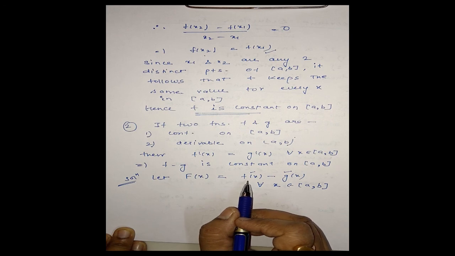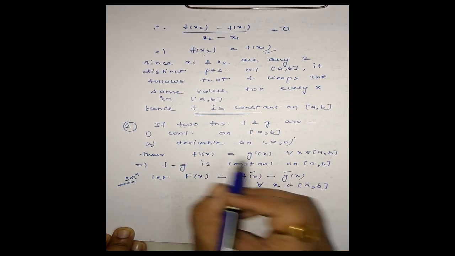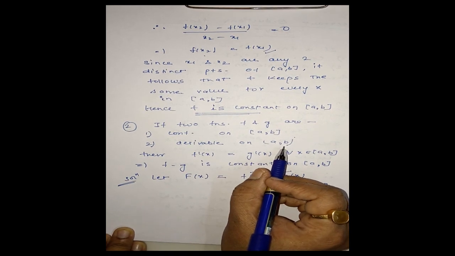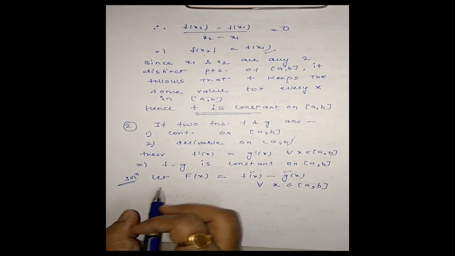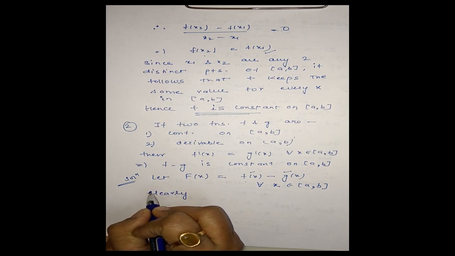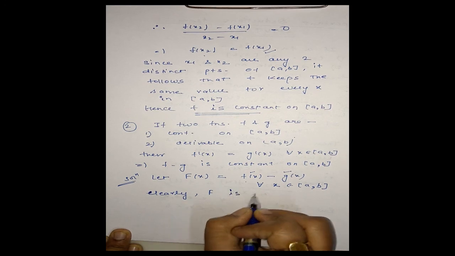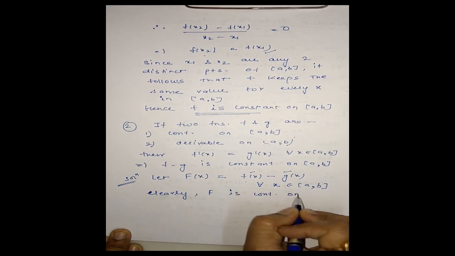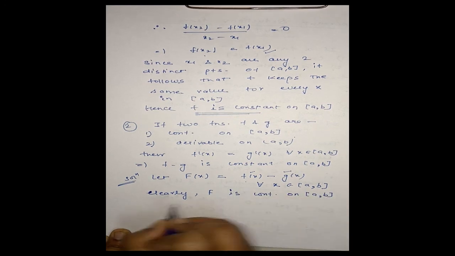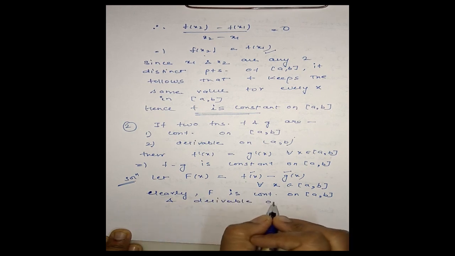Same way, since f and g are derivable on open interval (a, b), their difference is also derivable on open interval (a, b). Therefore clearly we can say F is continuous on closed interval [a, b] and derivable on open interval (a, b).